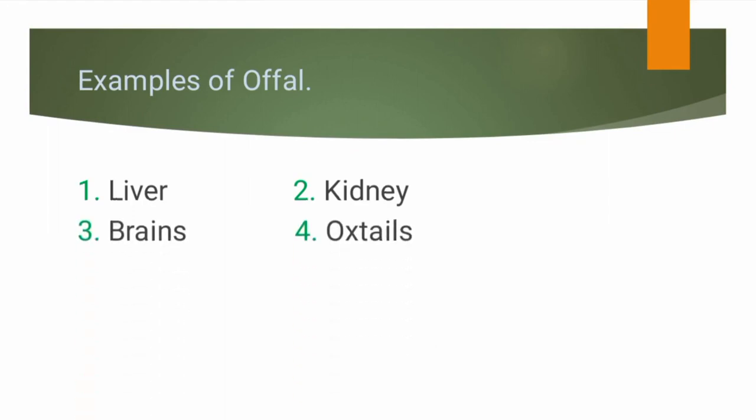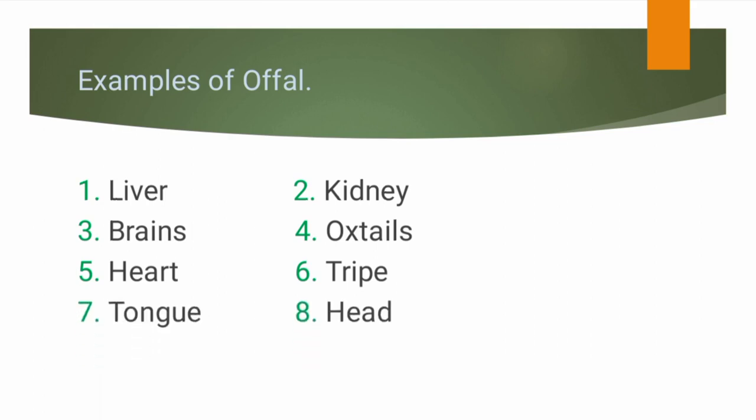And that will bring us to the examples of offal. We have liver, we have the kidney, the brains, oxtail, which is also known as cow tail. We have the heart, we have tripe, which we know to be shaki. We have tongue, we have the cow head, we have sweetbread, and we have suet. So we are going to be discussing each of them.